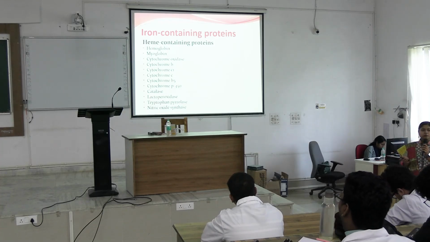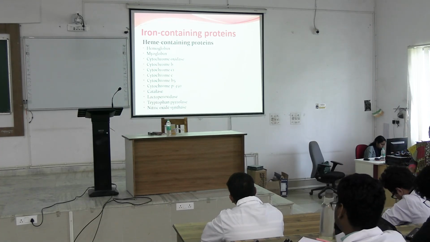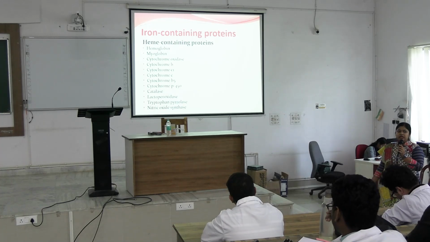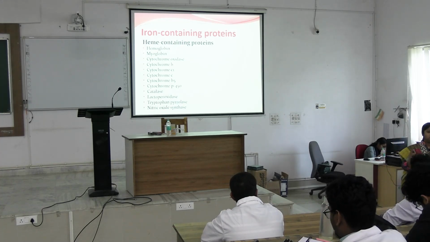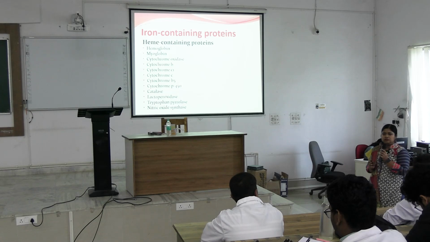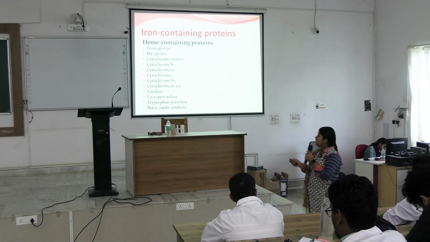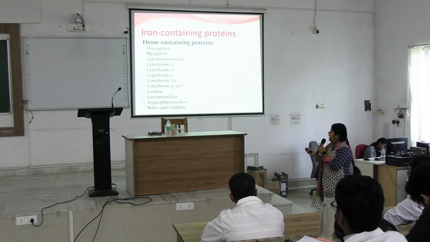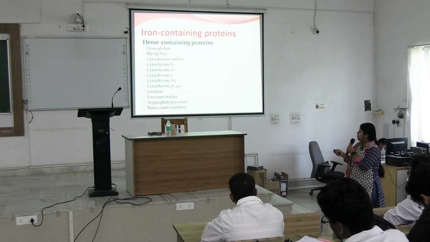Now we have to know what the heme containing proteins or iron containing proteins are. The majority of the iron is trapped in hemoglobin, in blood, and then in myoglobin. Other heme containing proteins are cytochromes.